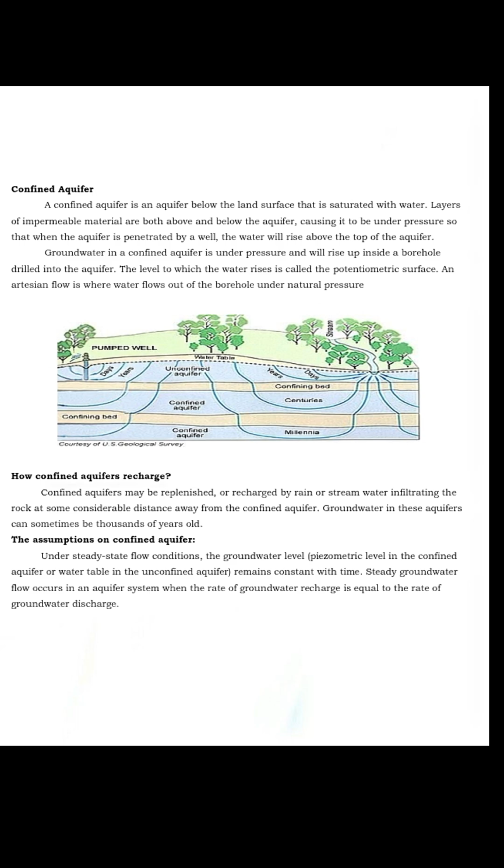Groundwater in a confined aquifer is under pressure and will rise up inside a borehole drilled into the aquifer. The level to which the water rises is called the piezometric surface. An artesian flow is where water flows out of the borehole under natural pressure.